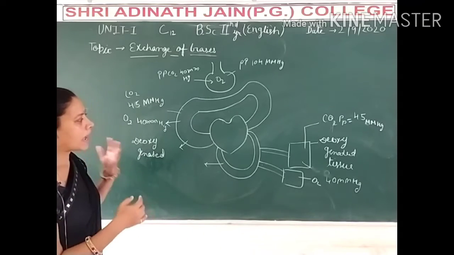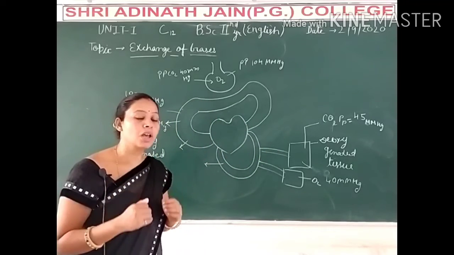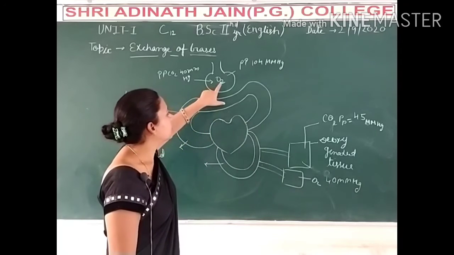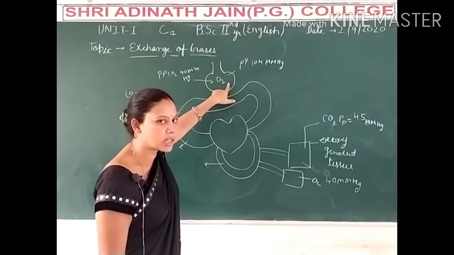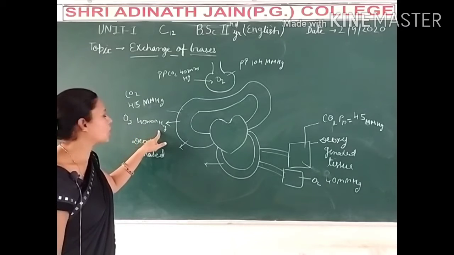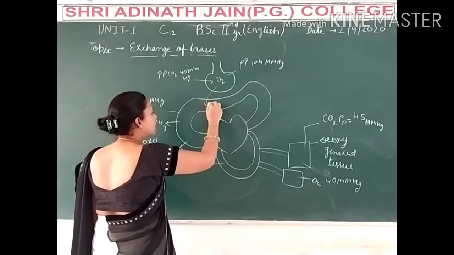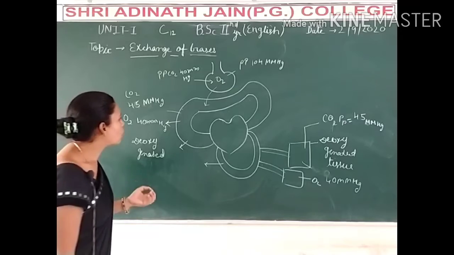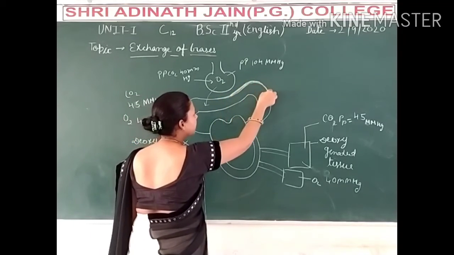So there is a difference between the partial pressures of the two gases, so these gases are exchanged easily. Firstly, in this alveolus the partial pressure of oxygen is higher, and in this area the partial pressure of oxygen is lower, so the oxygen will enter into this deoxygenated blood. So this deoxygenated blood will now be oxygenated blood.